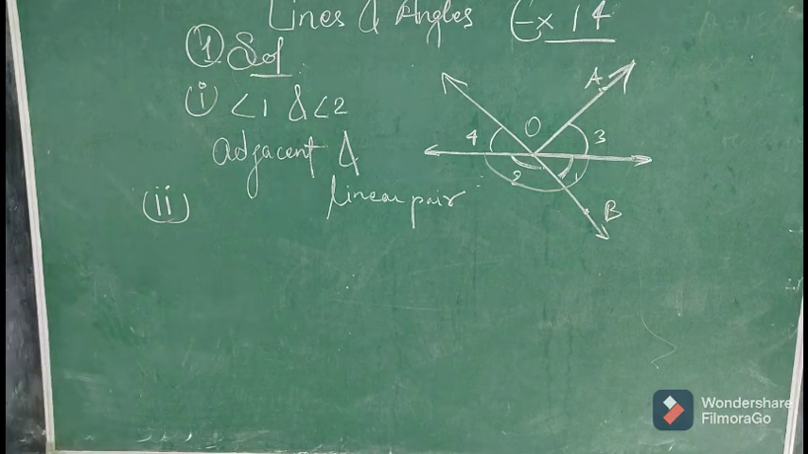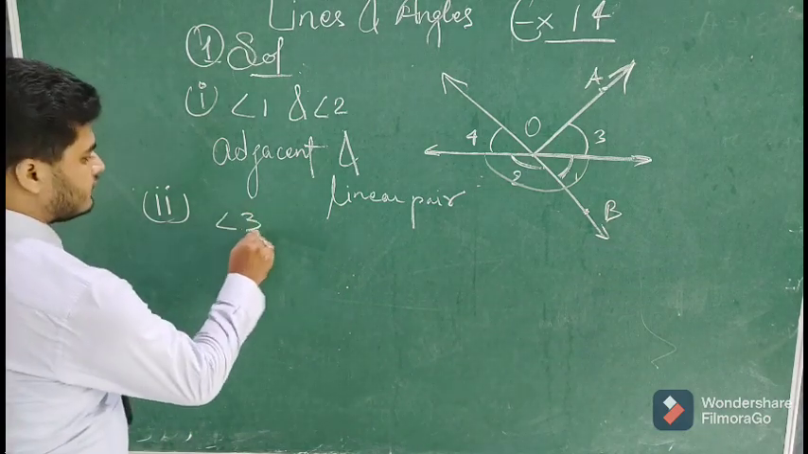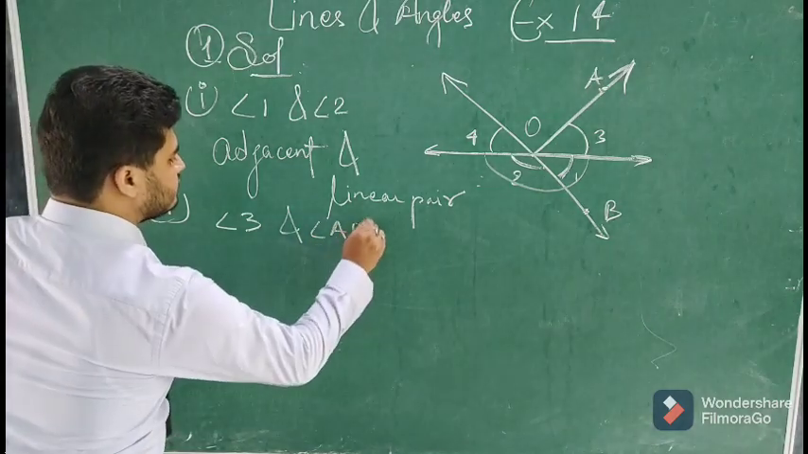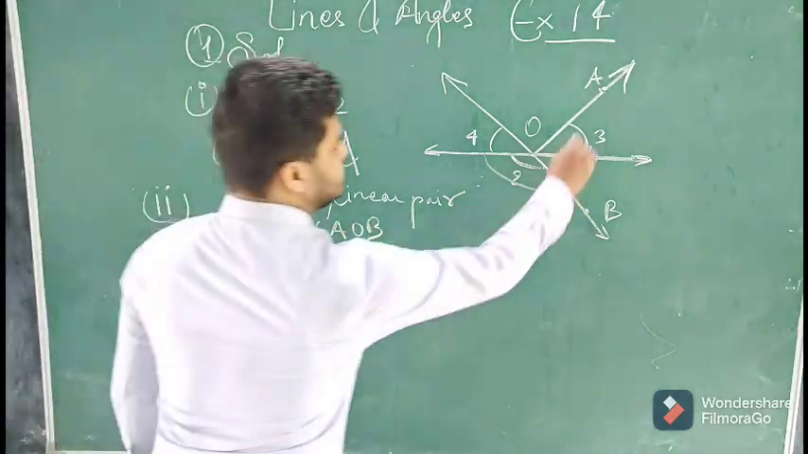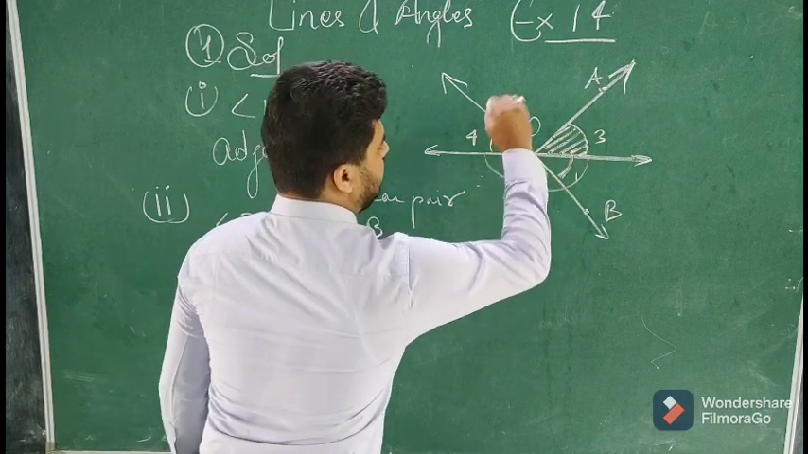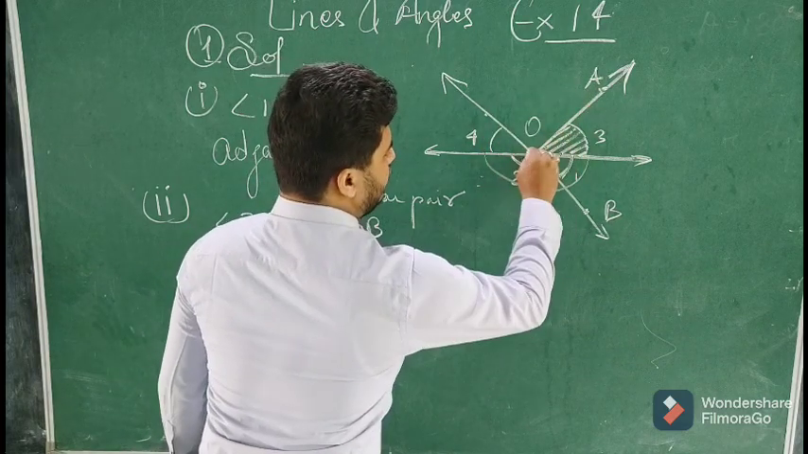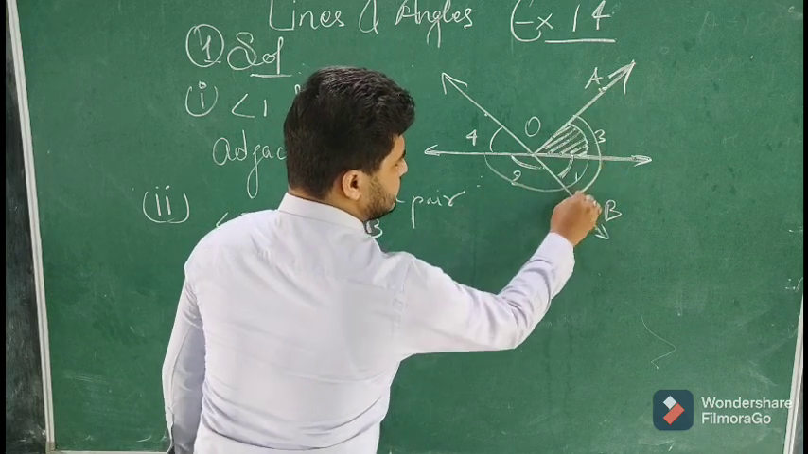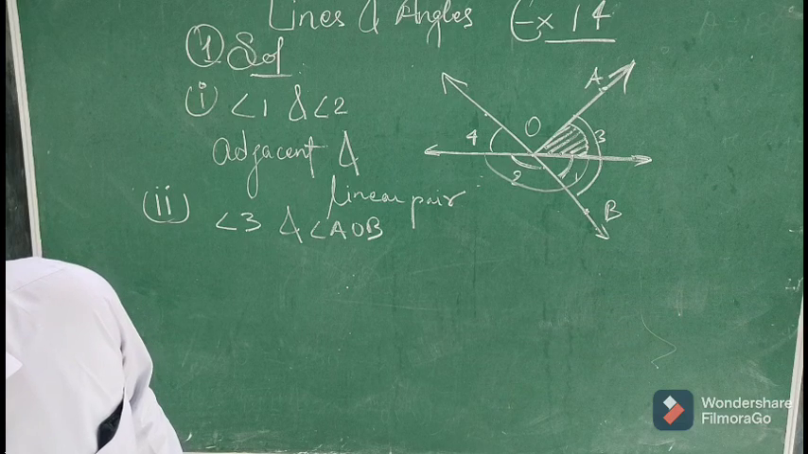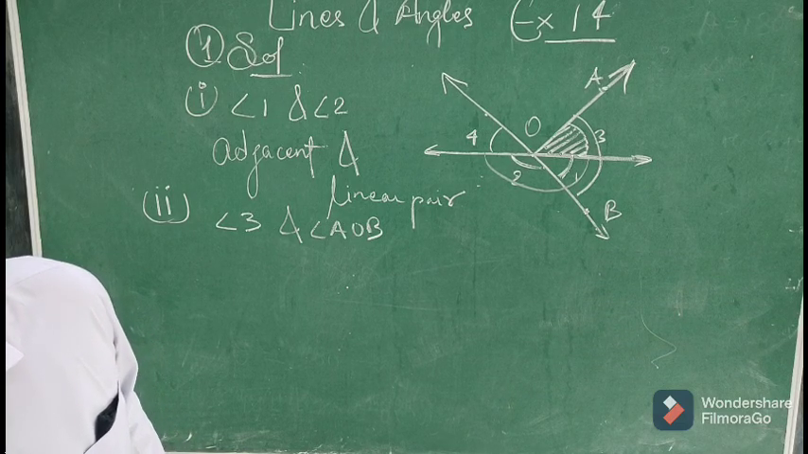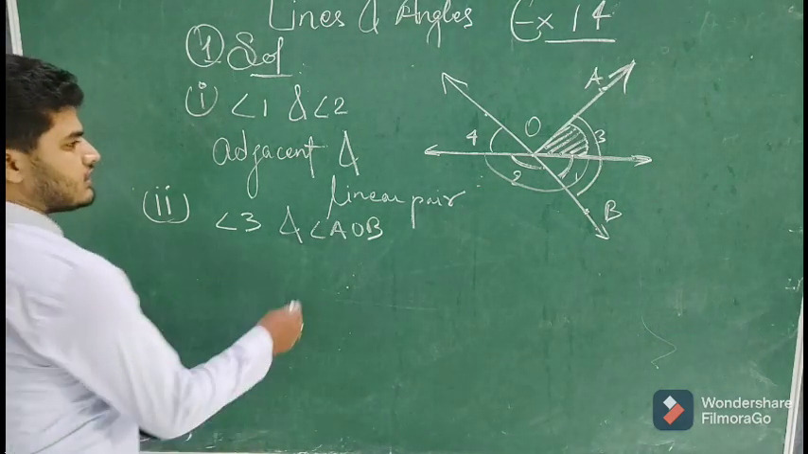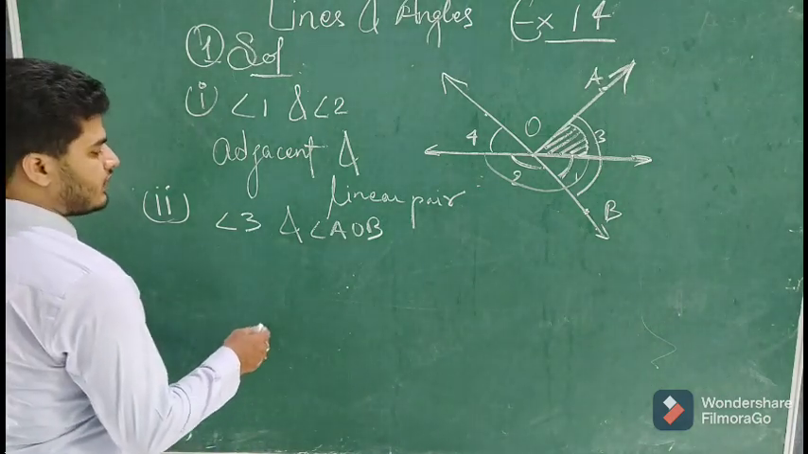Second, angle 3 and angle AOB. So angle 3 is this one, angle AOB, this angle, right? So angle 3 and angle AOB, these two angles are neither adjacent nor linear pair.